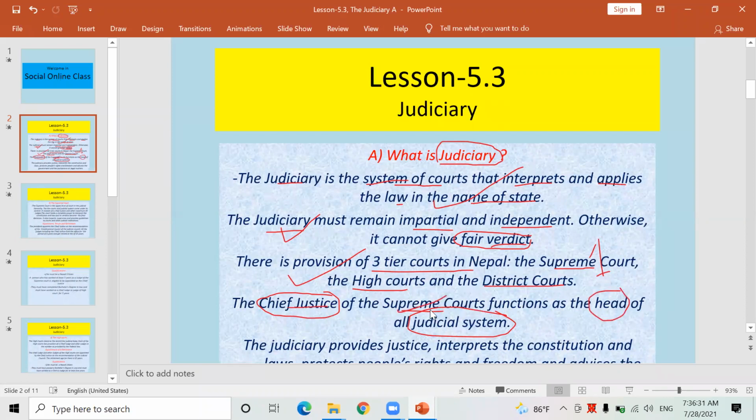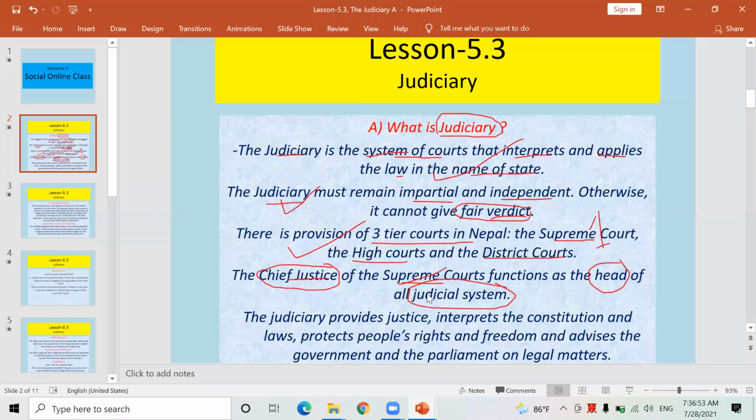Whoever is the head of the Supreme Court is the head of all the judicial system, all the High Courts and district courts. It means district courts, High Courts, all the judicial committees forming village executive and municipalities also have to work under the Chief Justice of the Supreme Court. Such a system has been developed here in regard to the judicial system in Nepal.